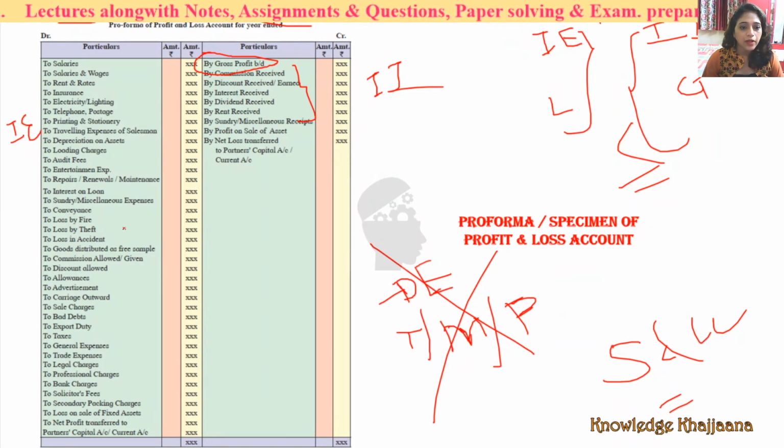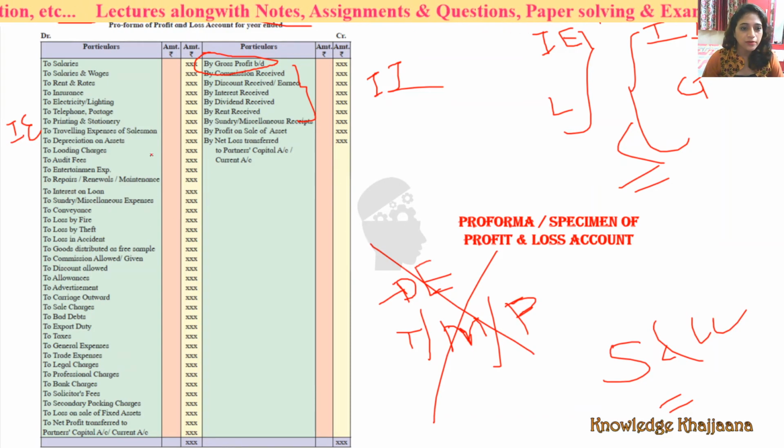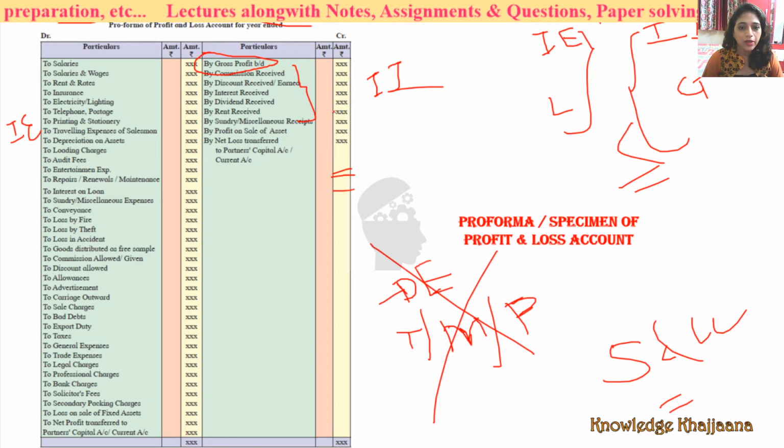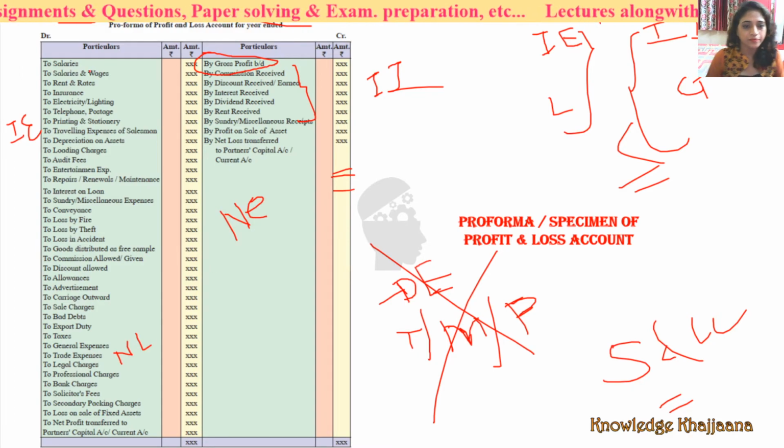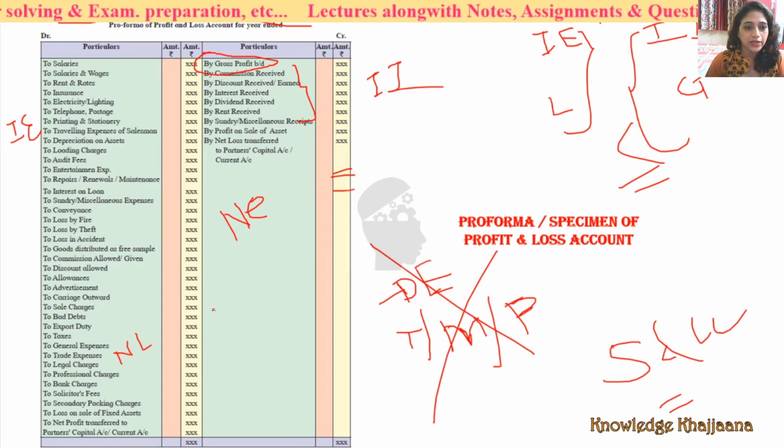Then if this side is bigger than this side, then we will get the gross loss, right? And if this side is bigger, the amount involved in this side is bigger, then we will get the net profit. Sorry, net profit, and here we get the net loss, right? If this side is bigger, we will get the net profit. We will get the net loss. Okay.